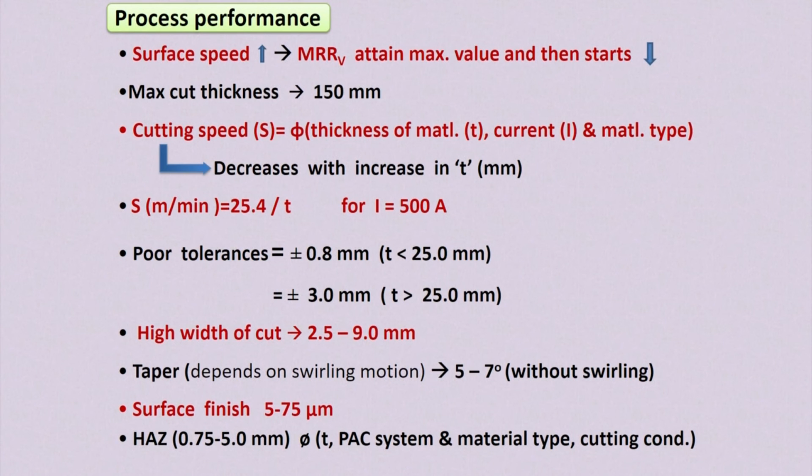This heat affected zone is a function of thickness of the workpiece material, plasma arc system, material type, what kind of material you are cutting, and cutting condition also.